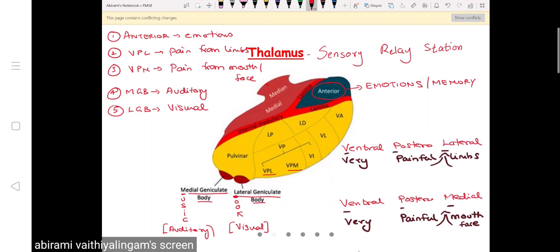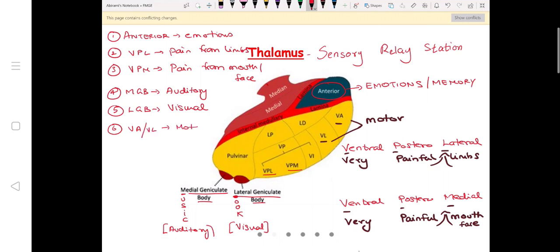So we are left with one more nuclei, VL and VA, which have a minor role in motor. I already told you, sensory is the main function of thalamus. Sensory tracts pass mainly to the thalamus. Motor role also is there, but it's very minor. So VA and VL. I don't have any mnemonic for that. You can remember however you want. VA stands for ventroanterior. VL stands for ventrolateral. Carries motor tracts. So this is about the thalamus.